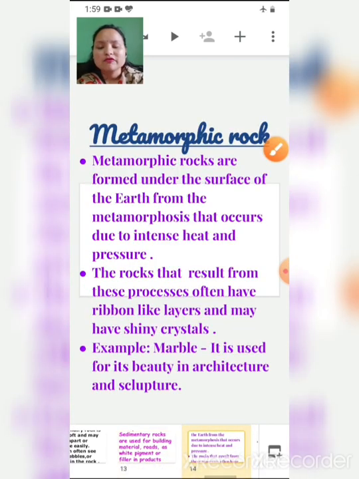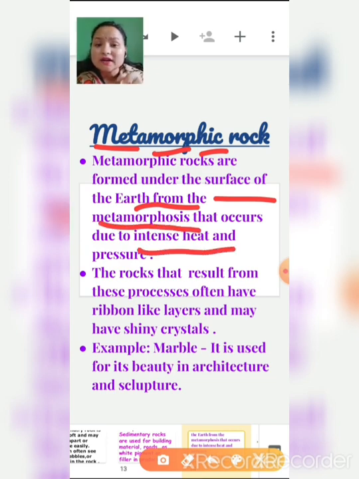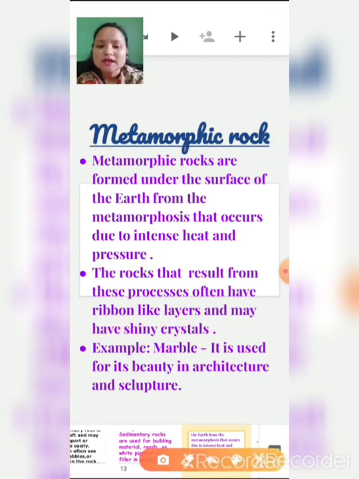And then the next type of rock is metamorphic rock. Metamorphic rocks are formed under the surface of the earth from the metamorphosis that occurs due to intense heat and pressure. The rocks that result from these processes often have ribbon-like layers. You have seen a ribbon; the same pattern is drawn in these kinds of rocks. Ribbon-like layers, and they may have shiny crystals.